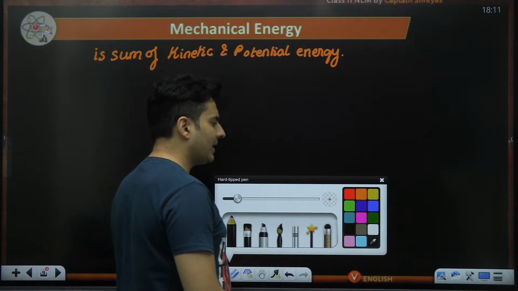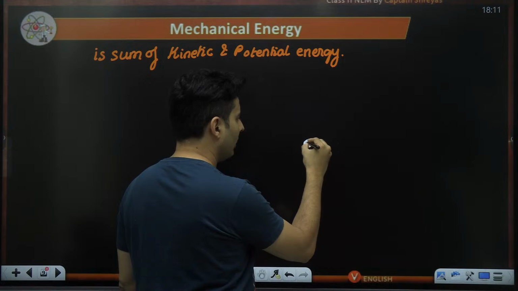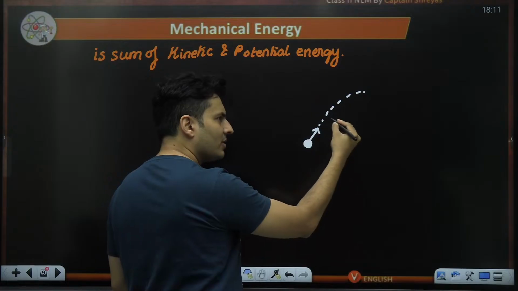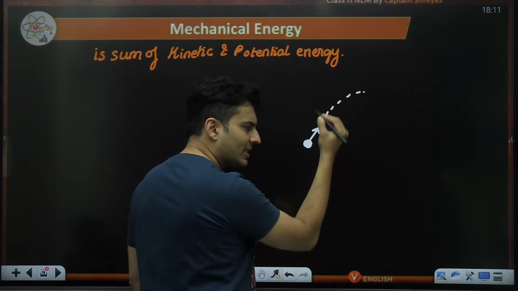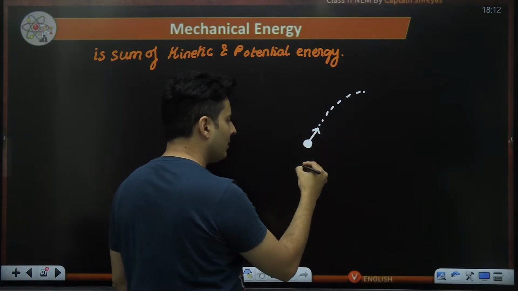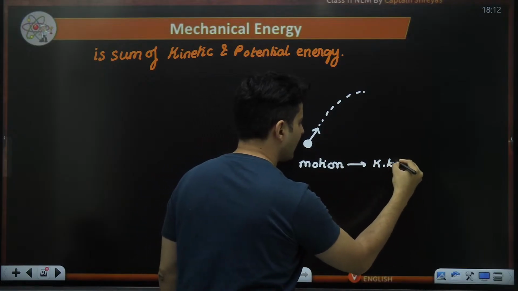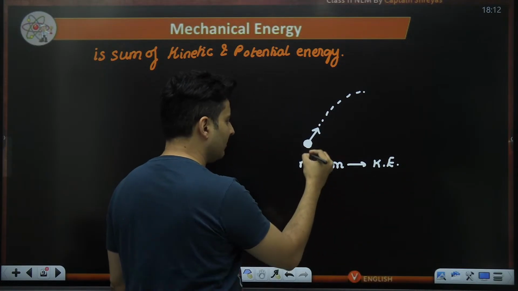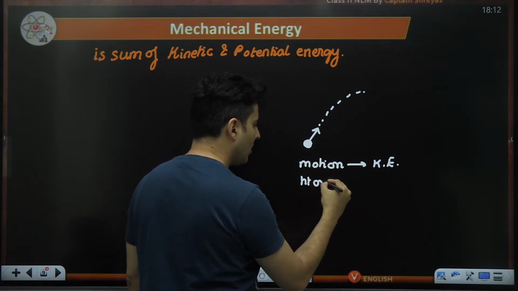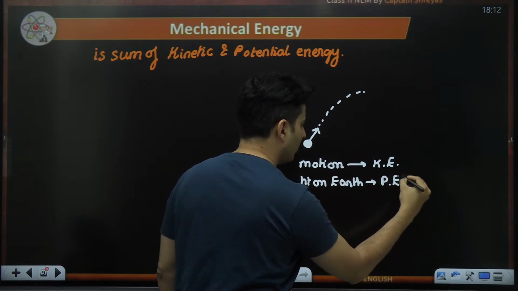Now, let's say for example, we have a ball over here which is thrown and it is going like this. We know that as it moves, its speed will change, its height will change, so its kinetic energy will change, its potential energy will change. So this ball at any moment, because of its motion, has its kinetic energy, and because it is at some height, at some separation from Earth, it also has gravitational potential energy.